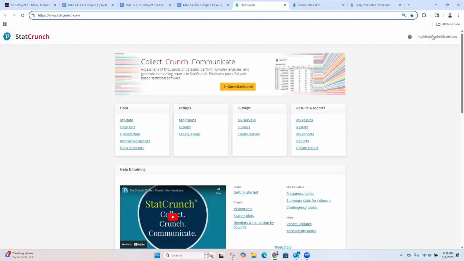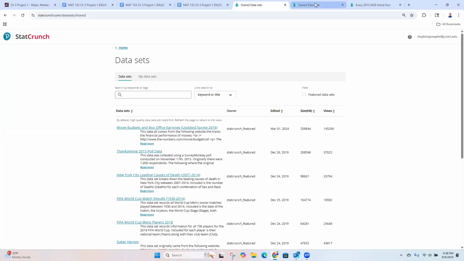Make sure you click on that, and sign in with your JCC account and the password that you had selected. Once you're signed in, everything should show up as not grayed out. And you're going to click on this second one down here in statcrunch.com. You're going to click on data sets. And that's going to bring you to the page.